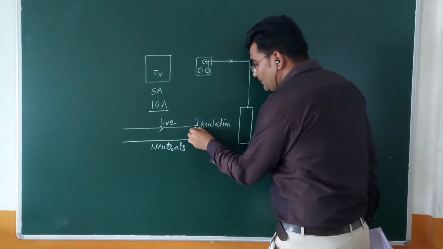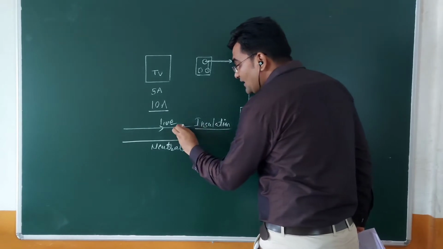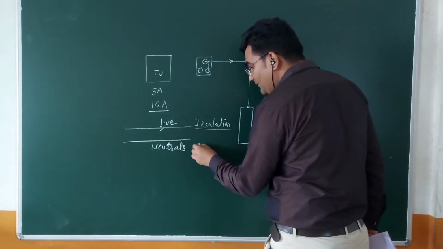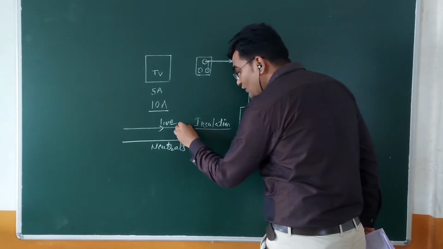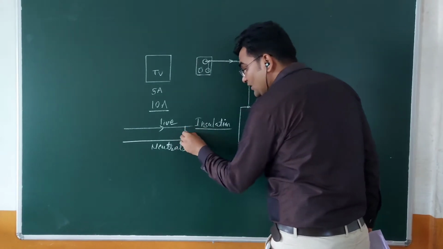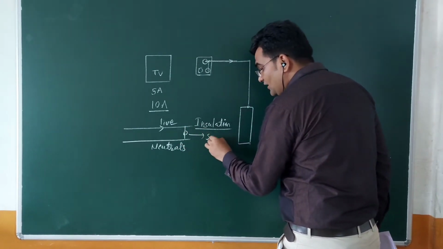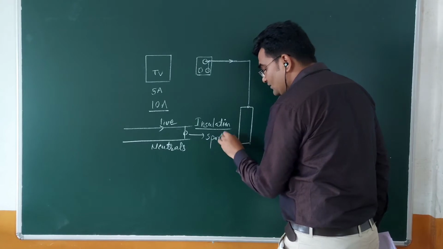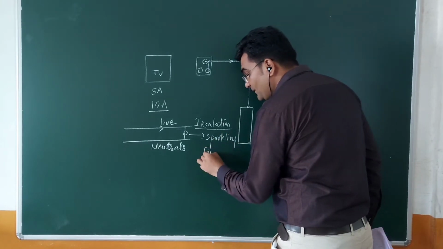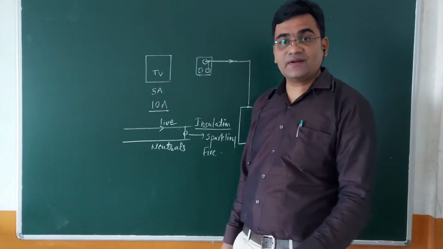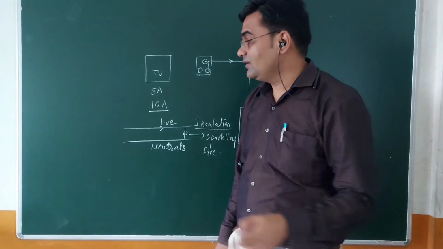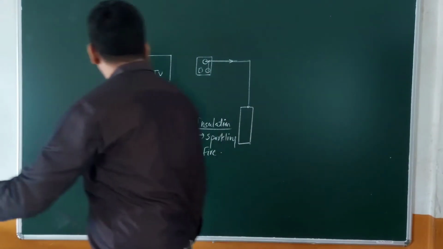Because of this, the insulation of those wires can get removed, and after removal of that insulation, the live wire and neutral wire can join. This will produce a large amount of sparking, which can cause fire. So to avoid short circuiting, we have to continuously check the insulation of the wires which we are using.